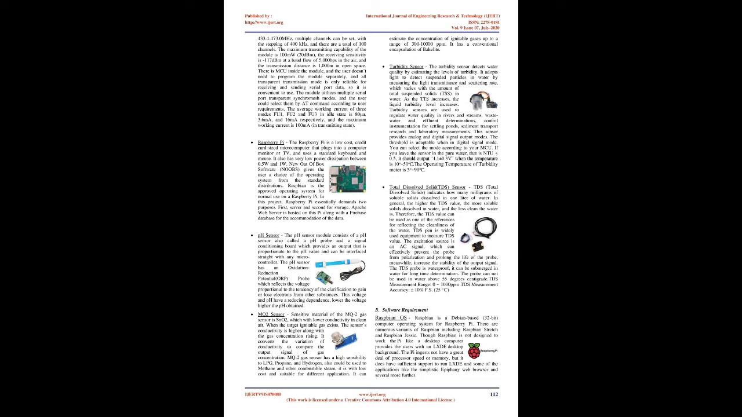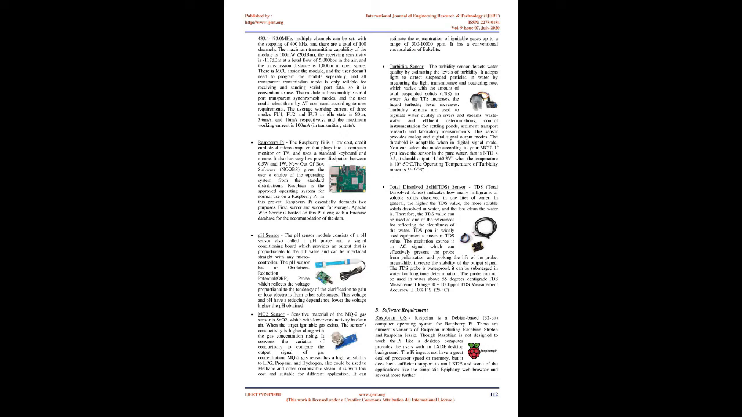Turbidity sensor. The turbidity sensor detects water quality by estimating the levels of turbidity. It adopts light to detect suspended particles in water by measuring the light transmittance and scattering rate, which varies with the amount of total suspended solids, TSS, in water. As the TSS increases, the liquid turbidity level increases. Turbidity sensors are used to regulate water quality in rivers and streams, wastewater and effluent determinations, control instrumentation for settling ponds, sediment transport research and laboratory measurements.